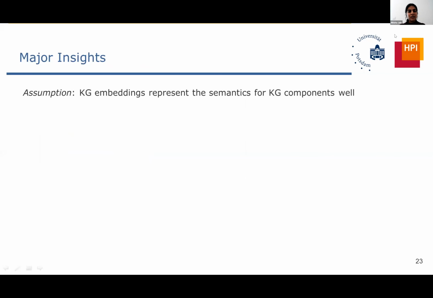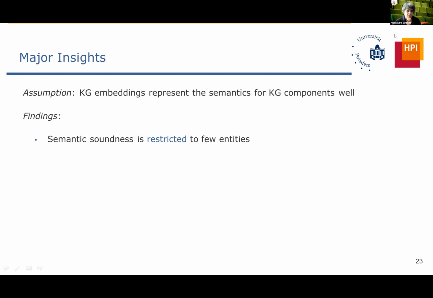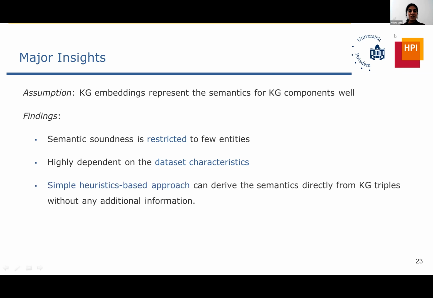So the major insights from this work: the assumption that the community makes is that KG embeddings represent the semantics of the components very well. But we found that semantic soundness is restricted to very few entities at the highest level. If you're talking about organization, person, sure, use embeddings, they can tell you what is what. But that doesn't happen at the fine-grained level. This is highly dependent on the characteristics of the data sets themselves, which belong to real-world entities, and therefore there is a lack of semantic representation.